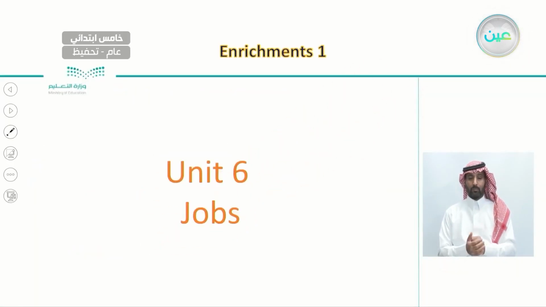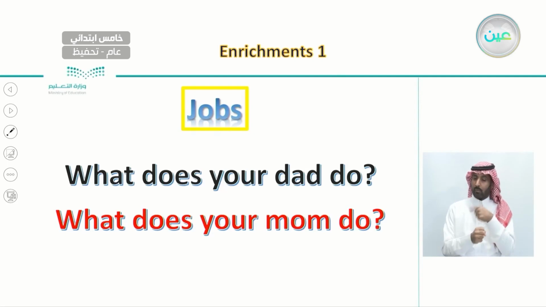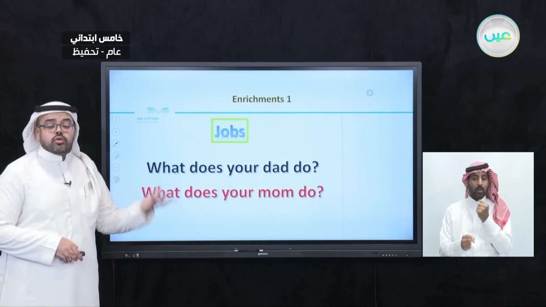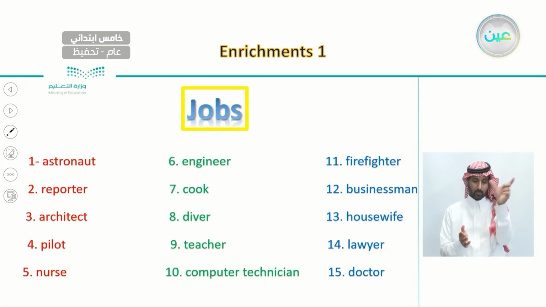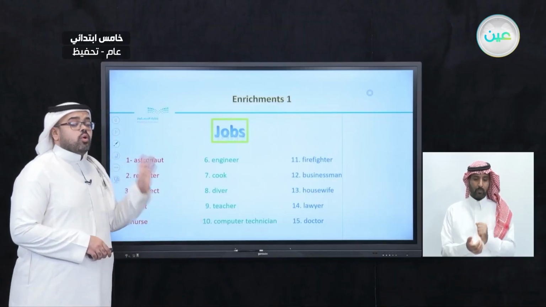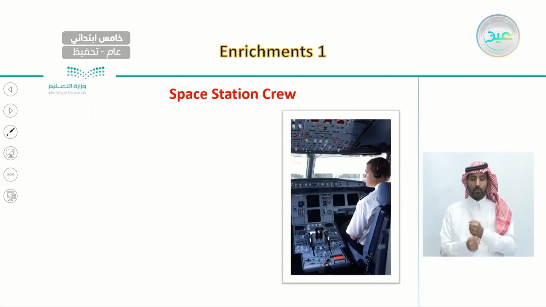And after this, we had the sixth unit, which is called Jobs. In this unit, we talked about what your dad does and what your mom does, when we talk about the work that our parents do. We also listed a number of different jobs, for example an astronaut, reporter, architect, engineer, cook, diver, firefighter, businessman, and a housewife. We said, what does your father do from these jobs, and what does your mother do from these jobs?